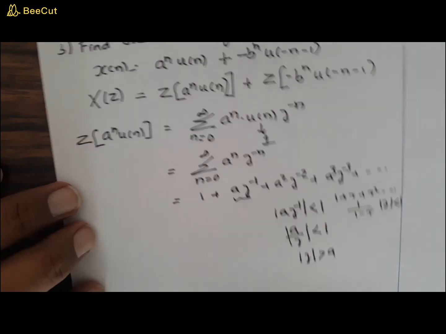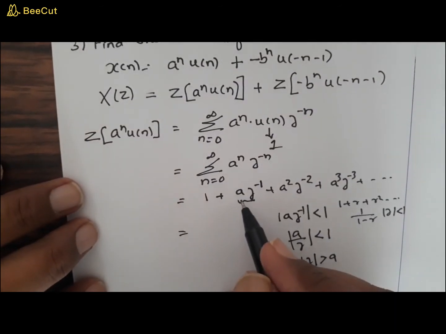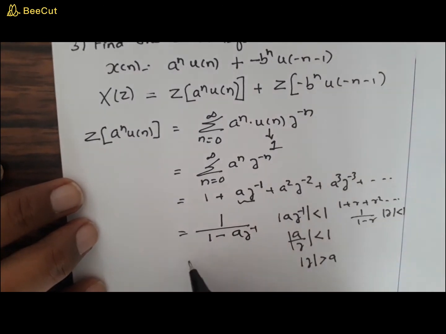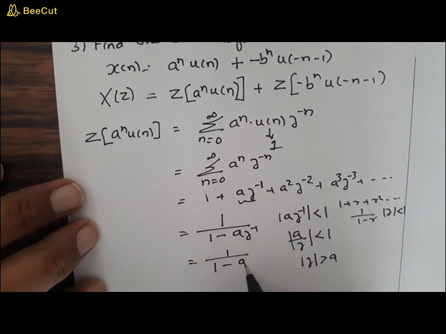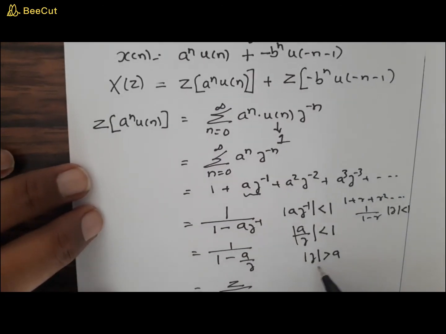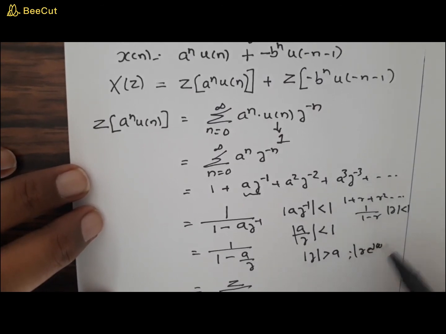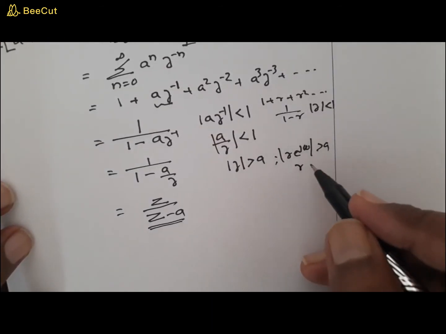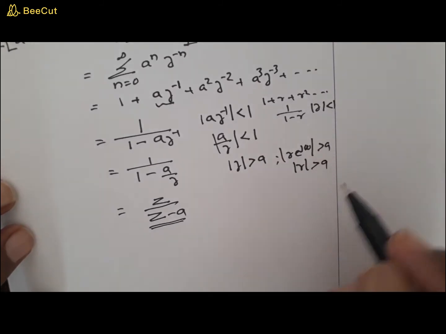Now if you can impose this condition, you can write this infinite series as a converging series. It will converge to a value 1 by 1 minus the common ratio a into z raised to minus 1, or this is 1 by 1 minus a by z, or bringing this z, you will be getting this as z by z minus a. Now what is the meaning of this? The meaning of this is r e raised to j omega is greater than a, or when you take the magnitude of e raised to j omega, it is 1, so it is r greater than a.